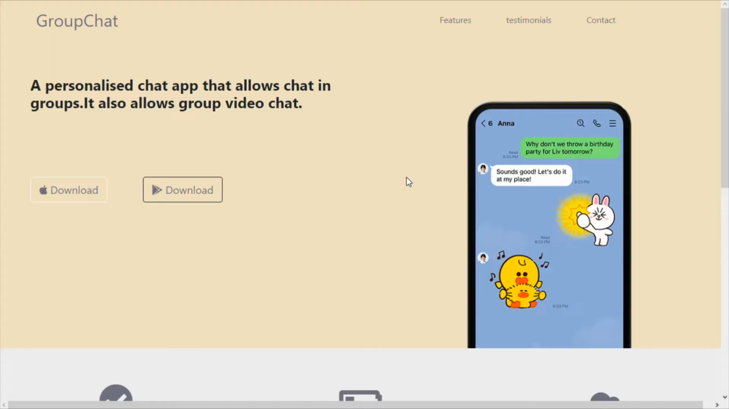I hope you'll be understanding all these things which we'll be doing in future. So now we'll be starting with our responsive chatting app using Java.